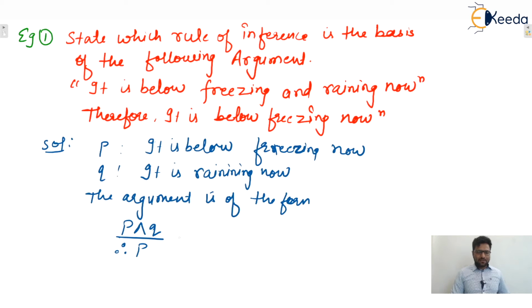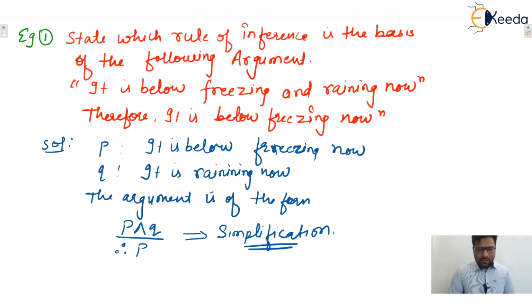And we can say, which rule of inference is there? You only tell me. Can we say that this one is a simplification? Yes or no? Yes, this one is simplification. So the basis of this one is simplification. I hope this one is clear to everyone.